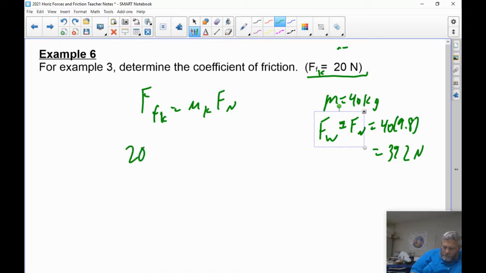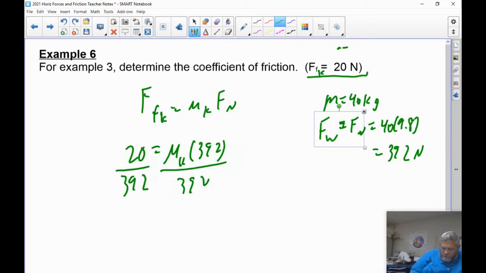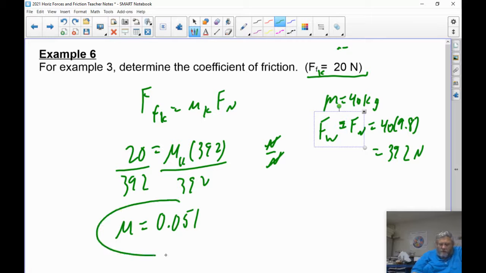So force of friction is 20. That's going to equal mu times 392. To solve for mu, we divide both sides by 392. So 20 divided by 392 gives me a coefficient of friction of 0.051. What are the units of mu? Well, when I solve for mu, I'm dividing a force by a force, so it's newtons divided by newtons. They cancel out. There are no units for coefficient of friction.